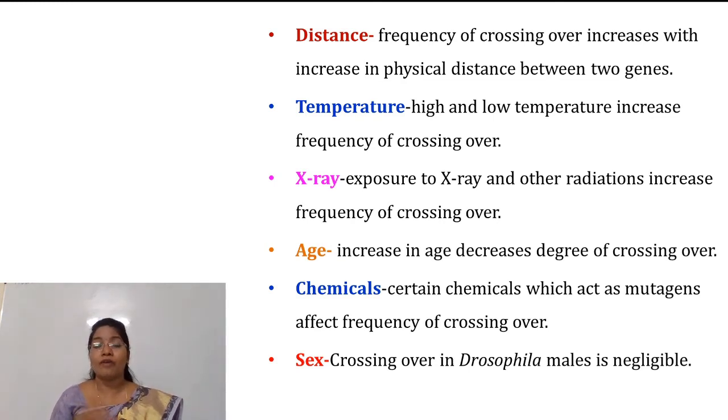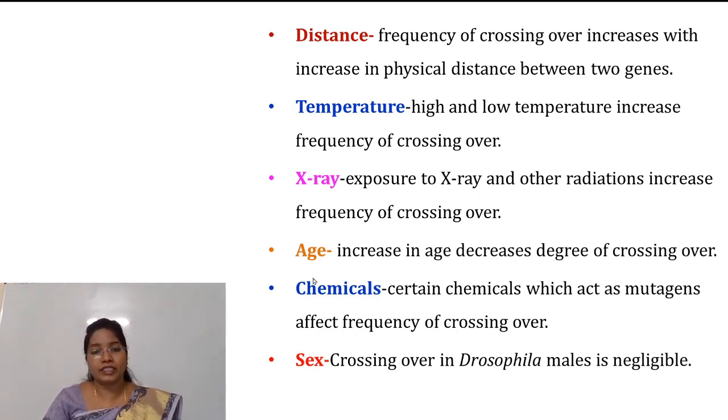So frequency of crossing over increases with increase in distance between genes. So it is directly proportional. Temperature: high and low temperature increases frequency of crossing over. Third factor is X-ray. There are certain radiations such as X-ray and other radiations, and these radiations increase frequency of crossing over.